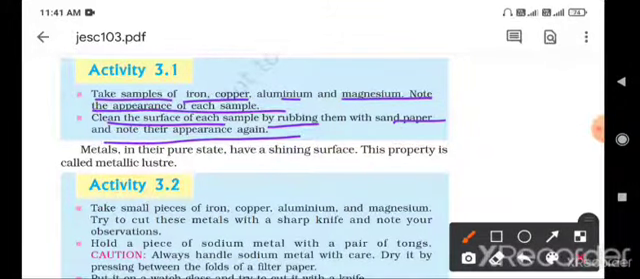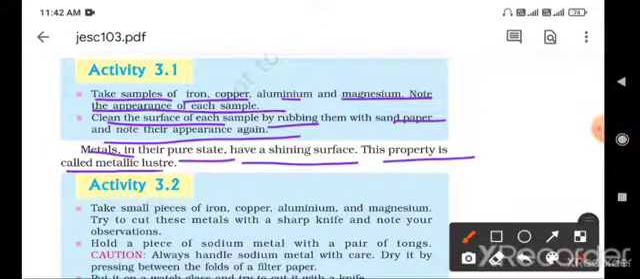First you take all the elements and observe their surface, and then after cleaning all the metals with sandpaper, re-observe the surface of the elements before and after rubbing with sandpaper. There is a difference in that property of the elements. That property is called the luster property. Luster means shining property. Metals in their pure state have a shining surface. This property is called metallic luster.